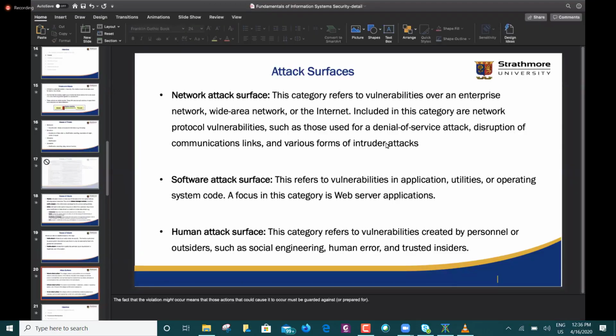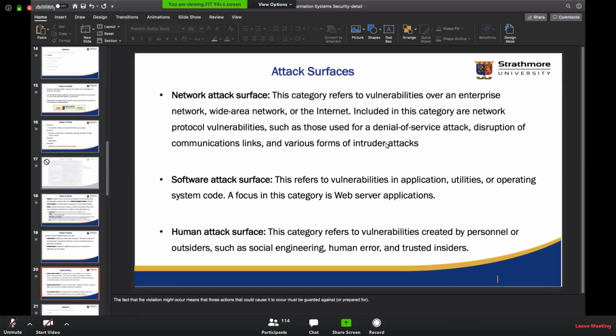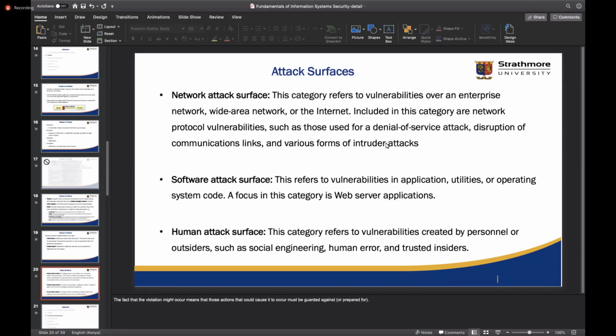7 hours later. Okay, so we can look at attack surfaces, and when we look at surfaces, we are simply looking at what are some of the categorization of assets that an enterprise can have, such that we can have sets of mechanisms to try and protect these categories of assets.